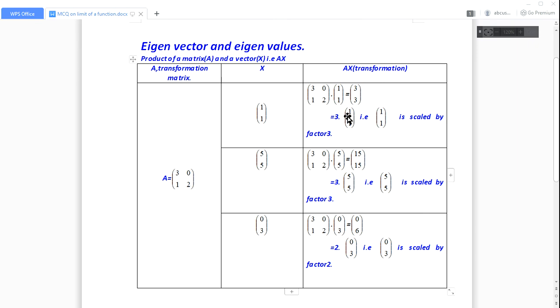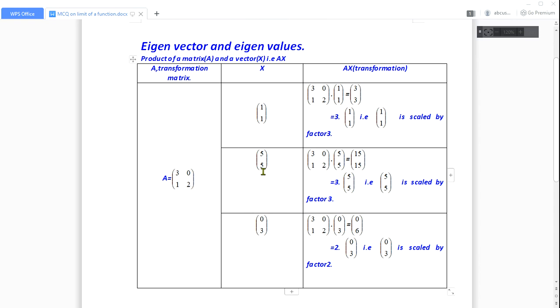After the transformation, this vector is only scaled by the constant factor 3, so that scaling factor 3 is called the eigenvalue. And the vector which is only scaled after the transformation is (1, 1), so this vector is called the eigenvector for this transformation matrix. It is the eigenvector, and the number 3 is the eigenvalue in this first example.